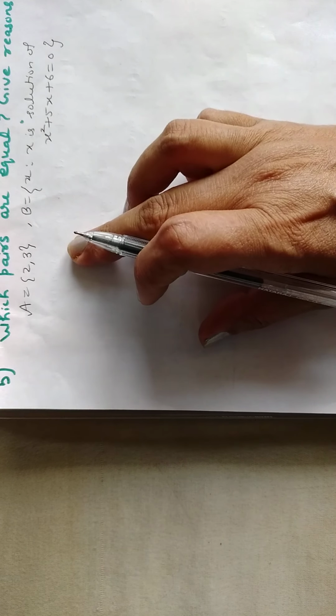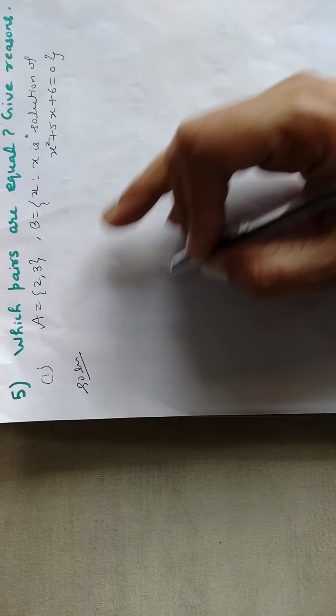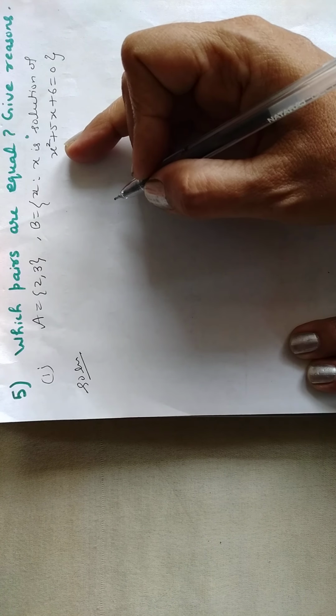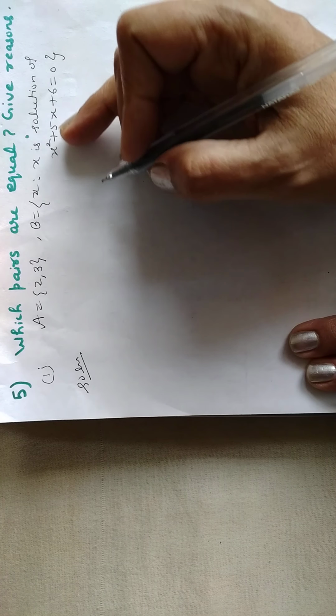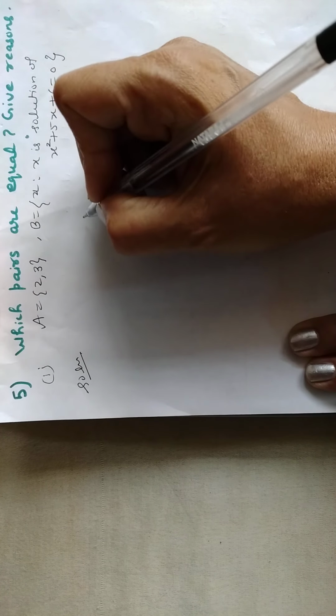Now next is which pairs are equal? Give reasons. I am taking this part. There are two parts, so I am taking the first part. Which pair is equal? Is A equal to B? A is 2, 3. Again write B in roster form. X is a solution of the equation x square plus 5x plus 6 is equal to 0.